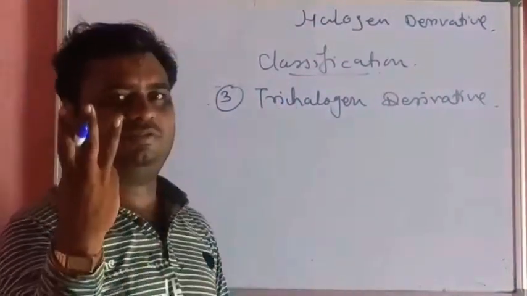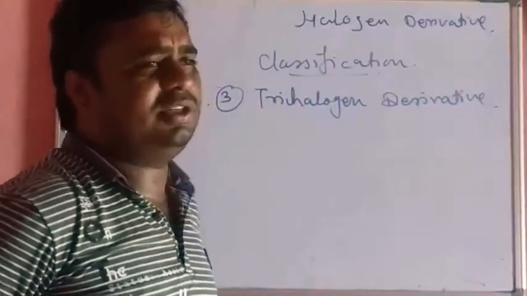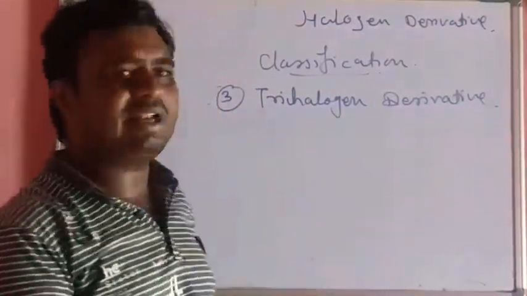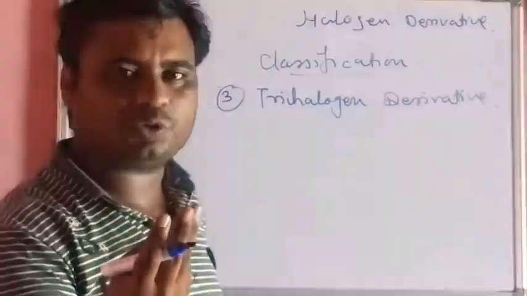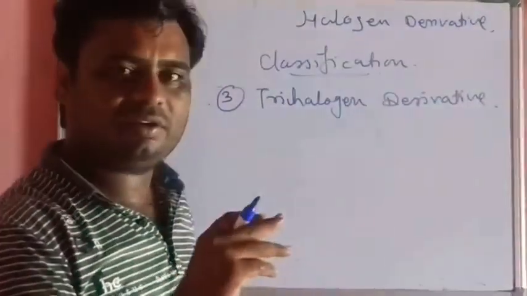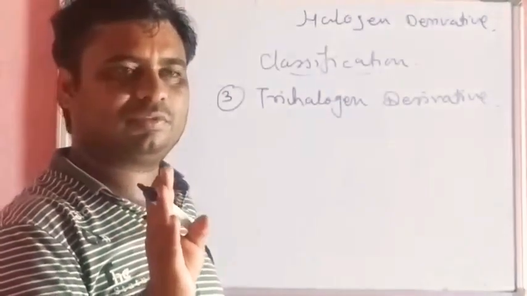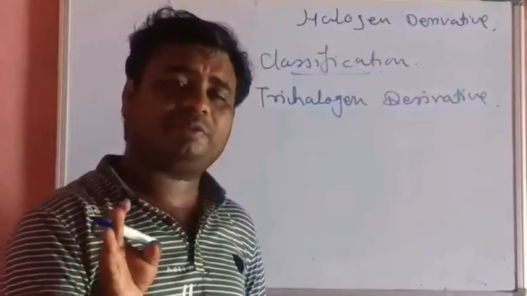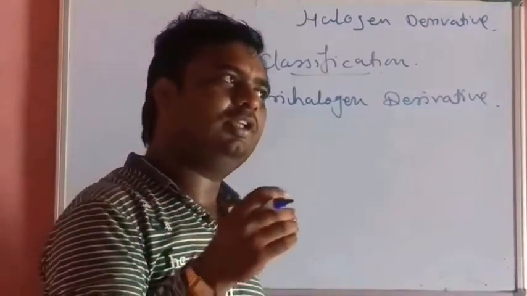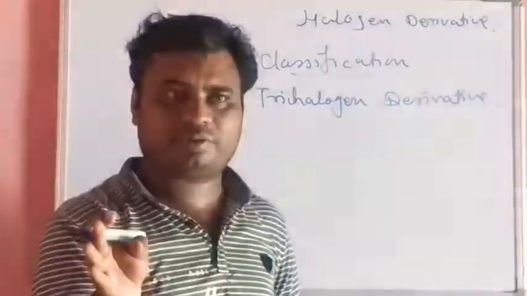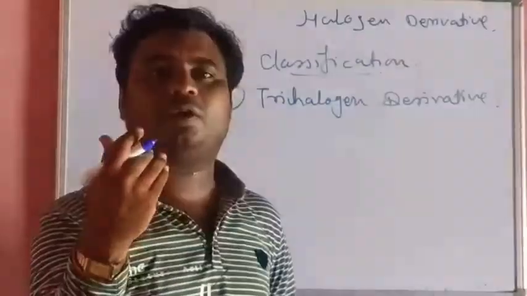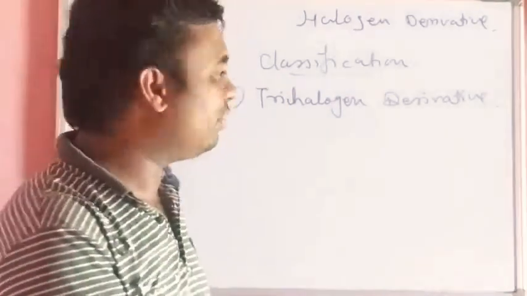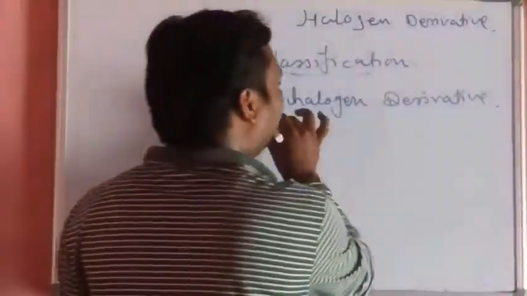Tri means 3 halogen atoms, maybe chlorine, bromine, iodine. It means the 3 halogen atoms are attached to the corresponding hydrocarbon. How will you define it? The organic compound obtained by the replacement of 3 hydrogen atoms of the corresponding hydrocarbon by 3 halogen atoms is called a trihalogen derivative.